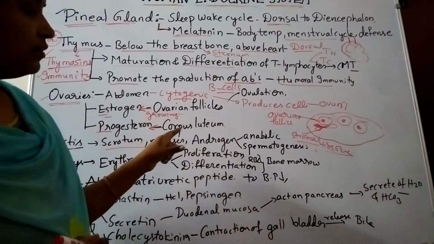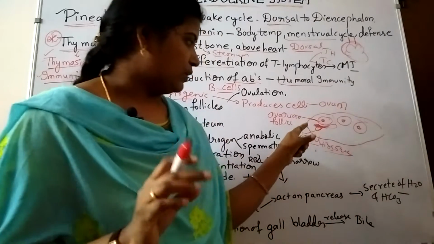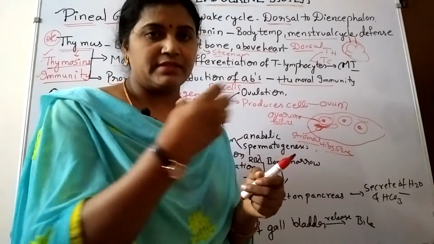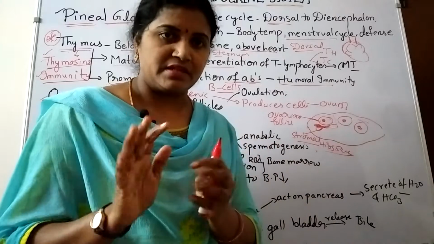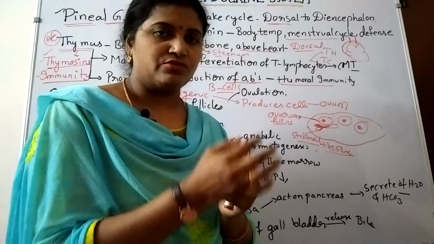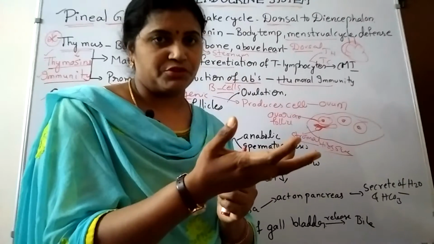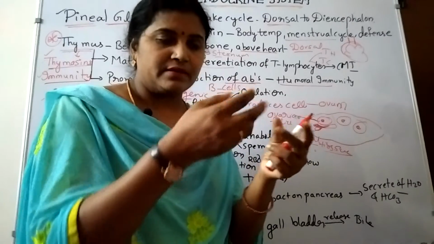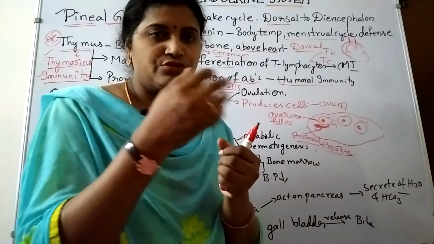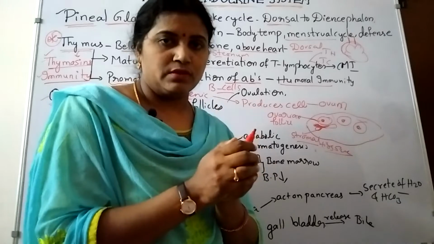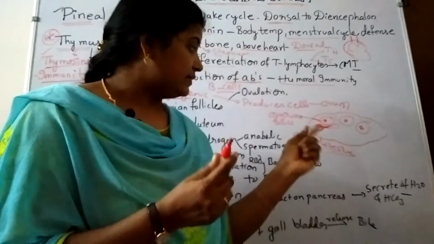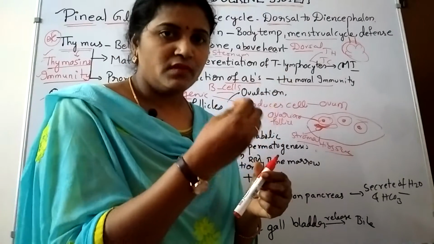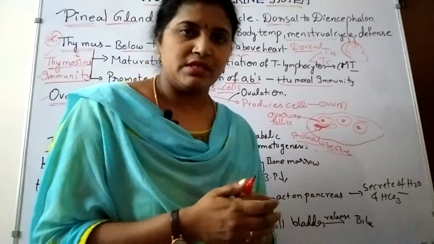And here you have to know one thing: after ovarian follicles grow to a certain extent, what happens? The ovarian follicle ruptures. Okay? It breaks and releases the ovum. So before the menstrual phase, it releases the ovum from the ovarian follicle. That process is known as ovulation.